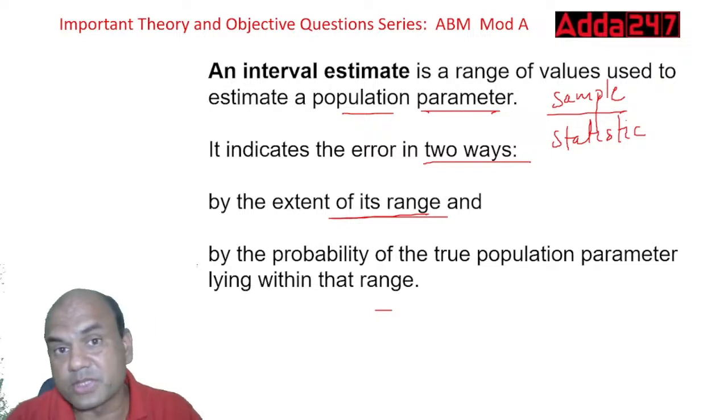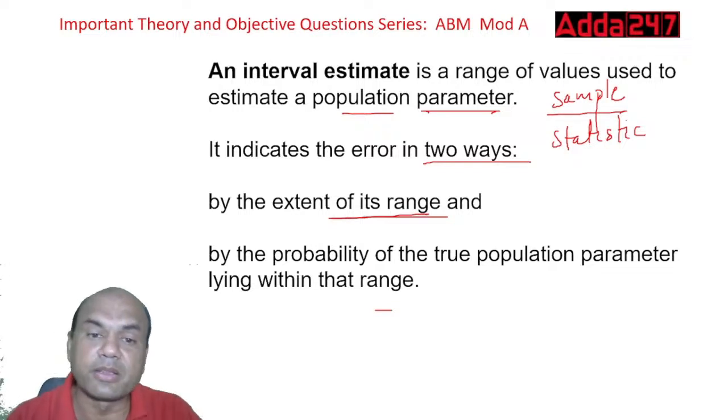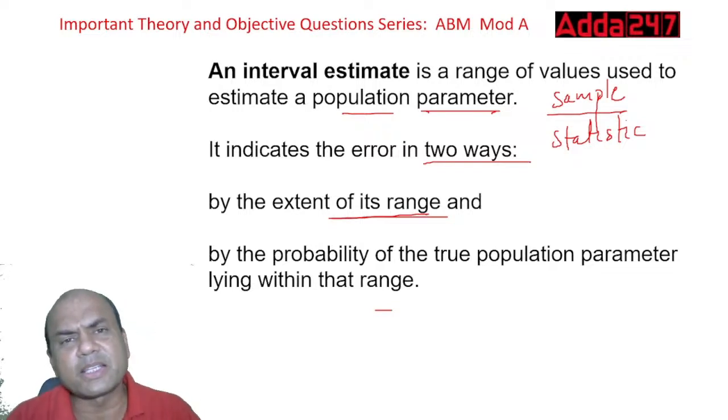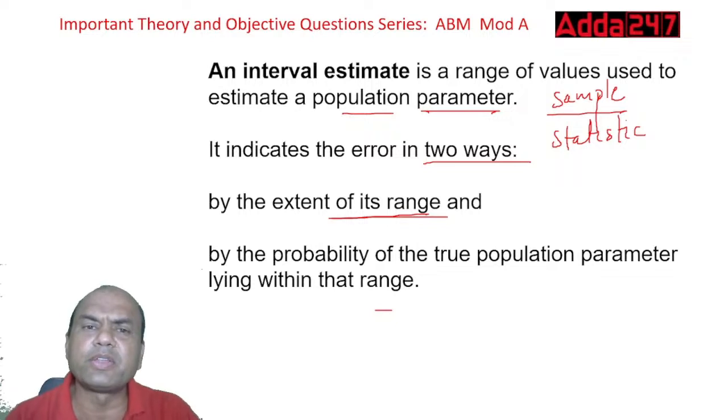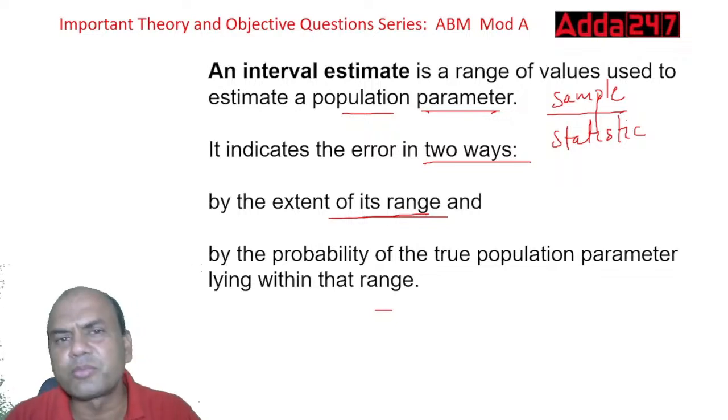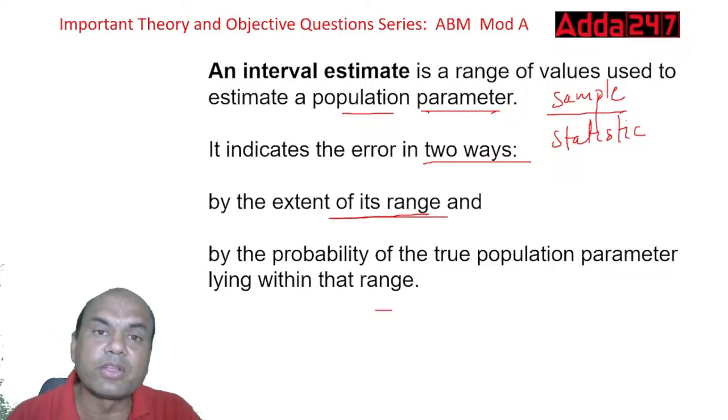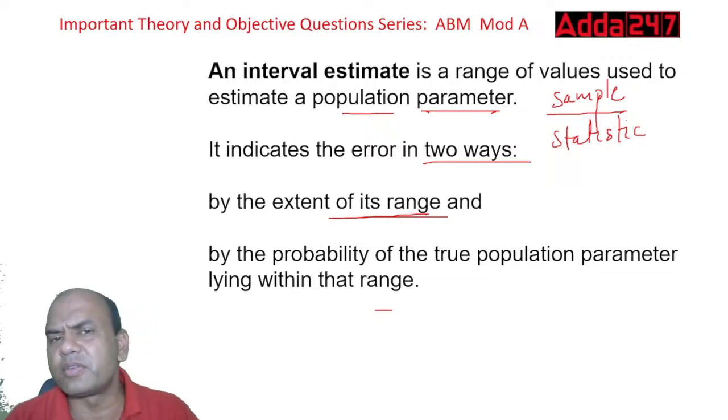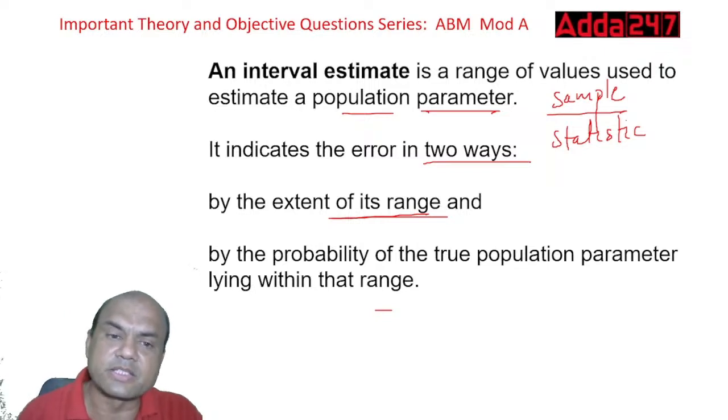Can you give me the exact score? In 20 overs, India will score 197. You can't give me that. What will you give me? You'll give me a range. India will score around 170 to 200. So this is known as range.